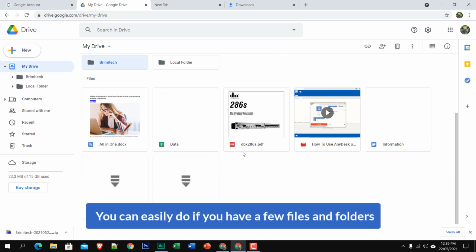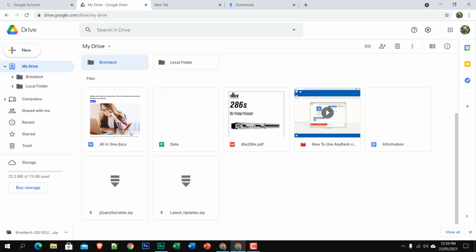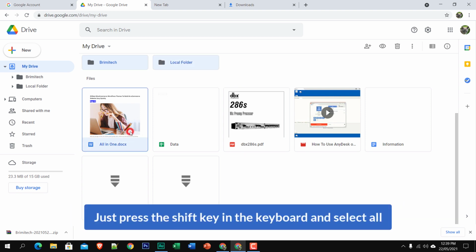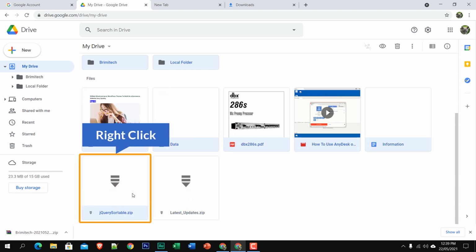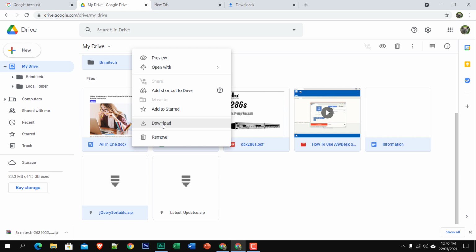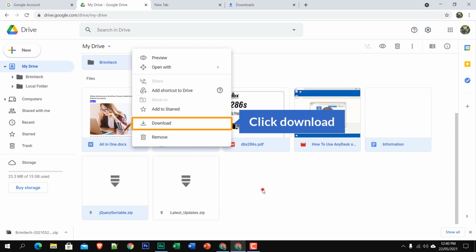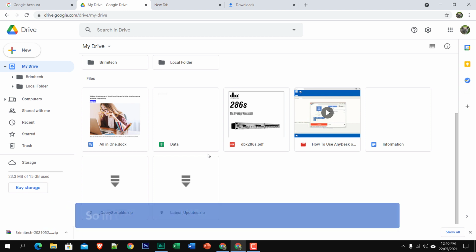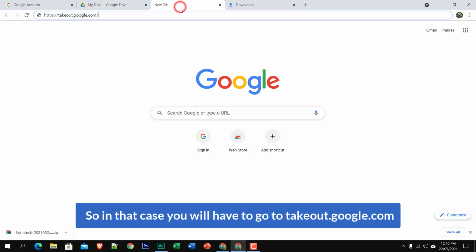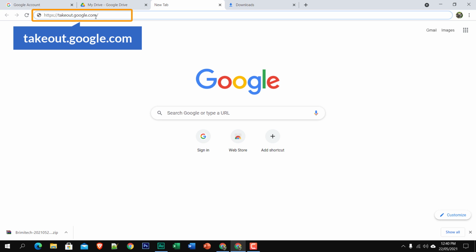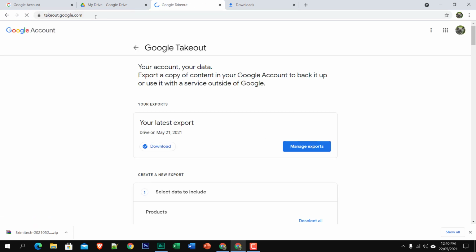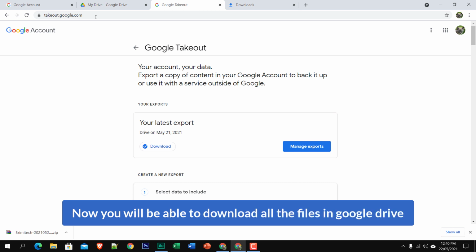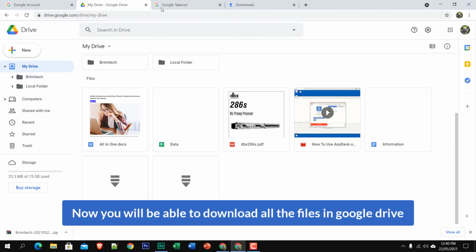Okay, now if you would like to download all the files and folders in this drive, you can easily do it. If you have a few files and folders, just press the shift key on the keyboard and select all, and right click and click on download. But if you have lots of files and folders, then this technique may not work. So in that case, you will have to go to takeout.google.com and hit enter, and now you will be able to download all the files in Google Drive.